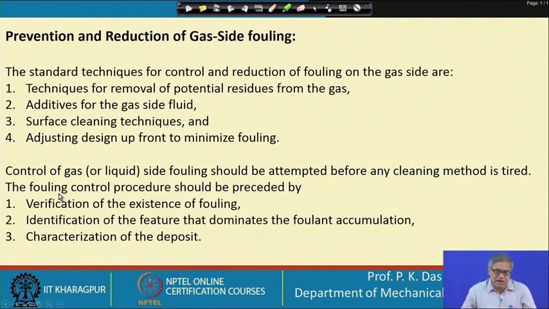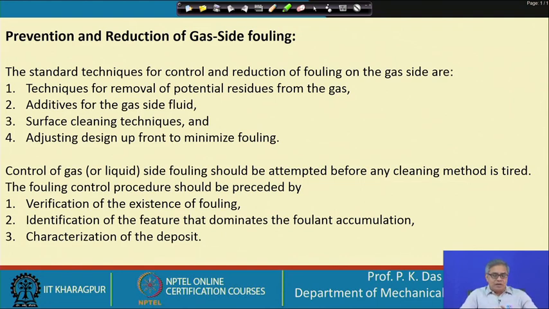Prevention or reduction of gas side fouling. The standard techniques for control and reduction of fouling on the gas side are techniques for removal of potential residues from the gas. So, that is what I have told, that just putting a filter will prevent many of the problems. If you put a filter, that will give a good solution.